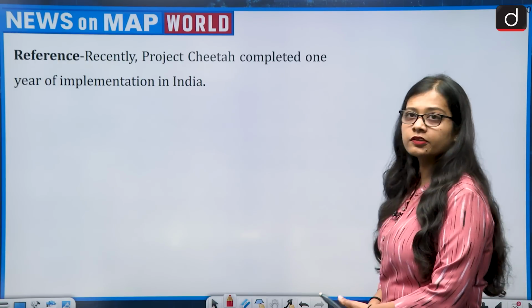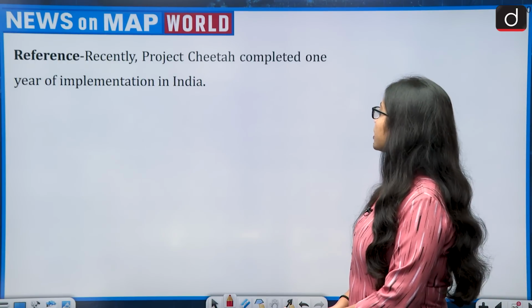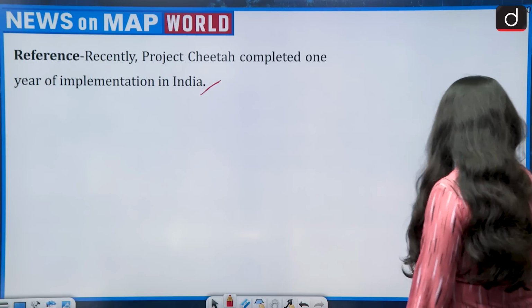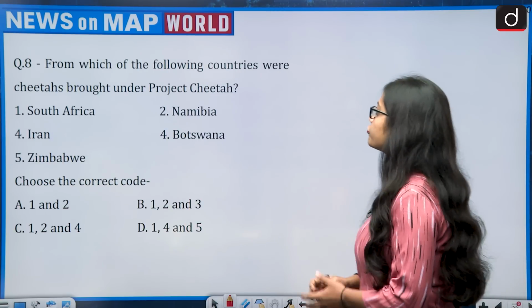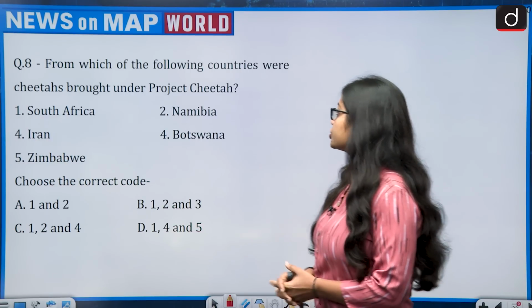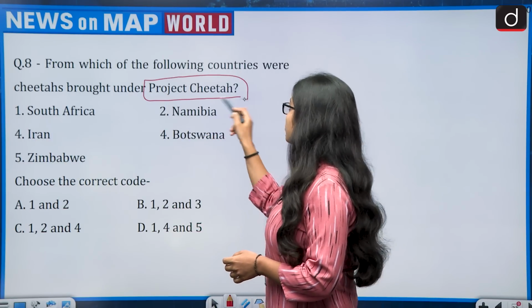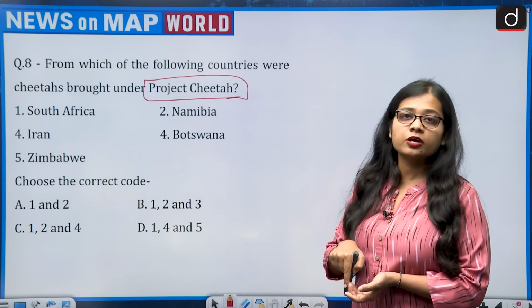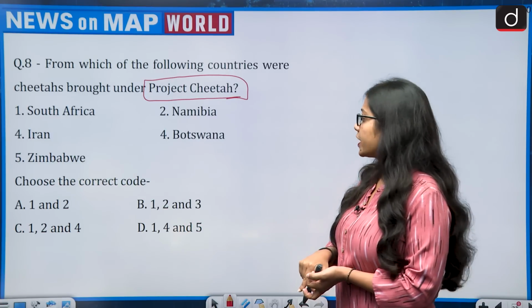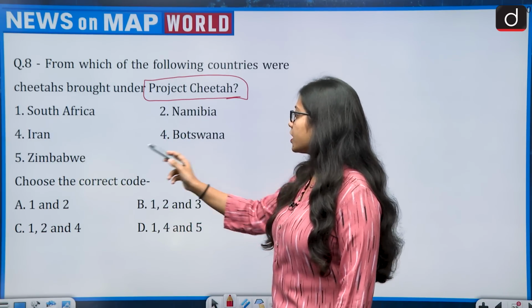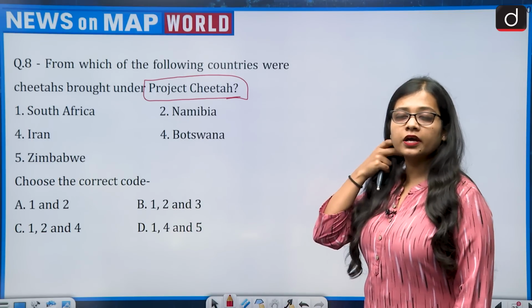The reference says that recently Project Cheetah completed 1 year of implementation in India. Now the question says, from which of the following countries were cheetahs brought under the Project Cheetah? So from which among the following countries were cheetahs brought in? And the 5 countries given are South Africa, Namibia, Iran, Botswana and Zimbabwe. And we need to tell the correct answer.